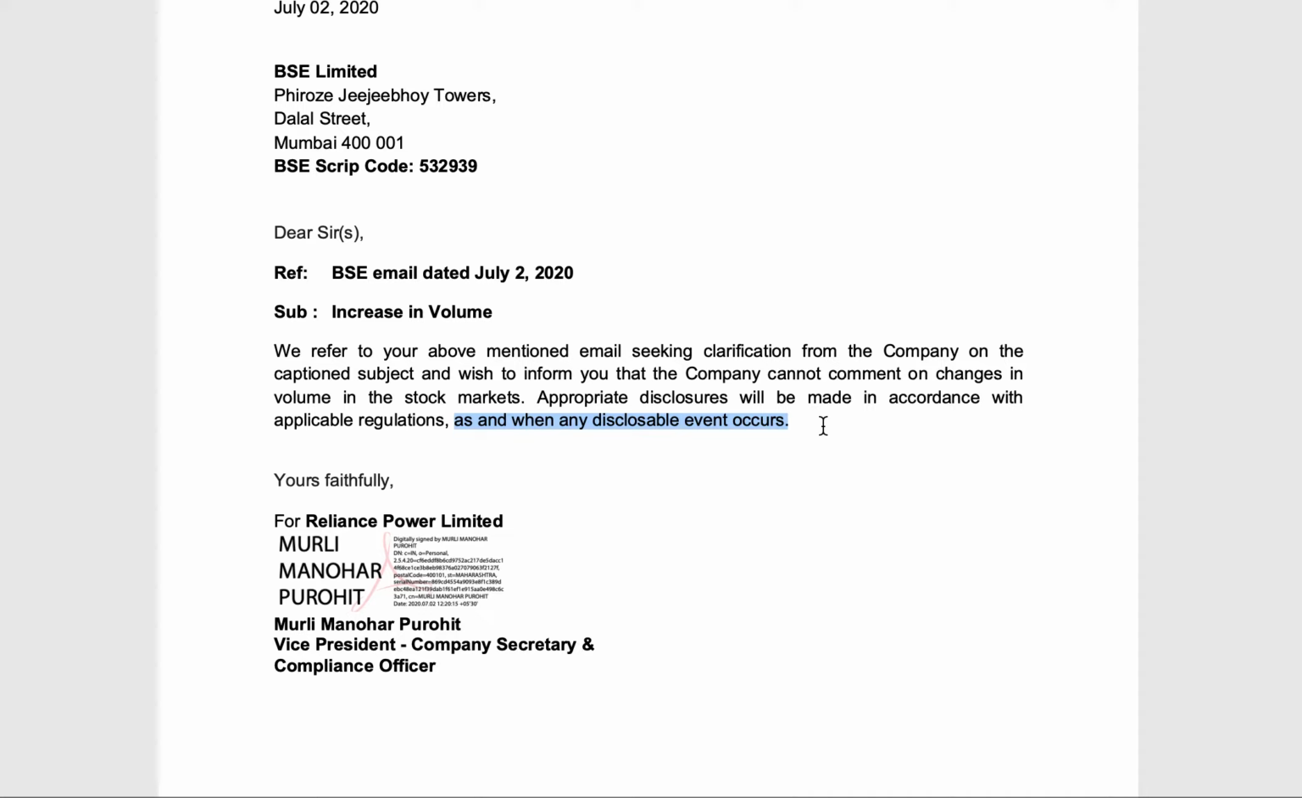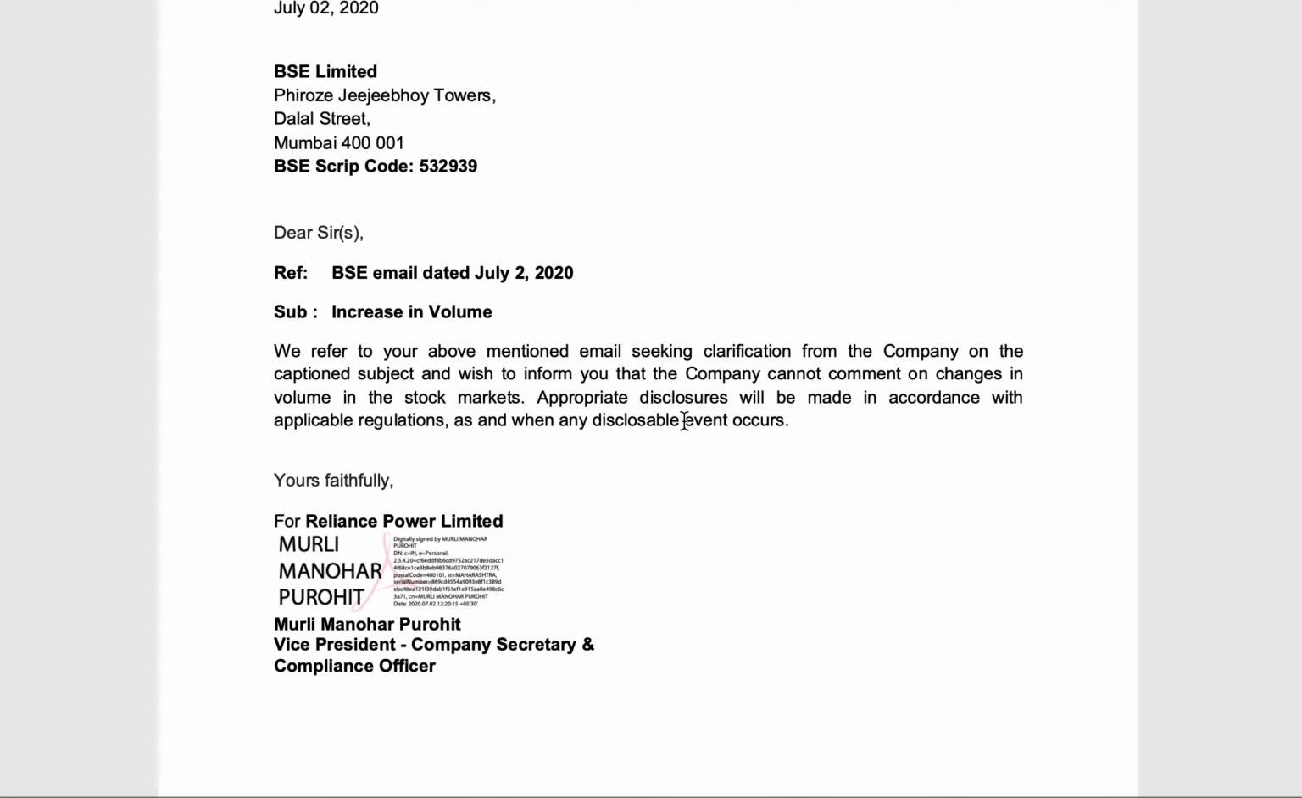So they're saying that, well, we know there has been an increase in volume. Look at how they are playing it. They are playing it very slyly, very cunningly. They're saying that we cannot comment about the changes in volume in the stock market. And they say even if we could comment, we won't comment right now. We would comment based on applicable regulations, and when we have to comment.